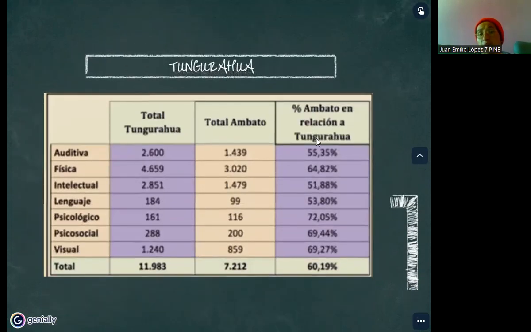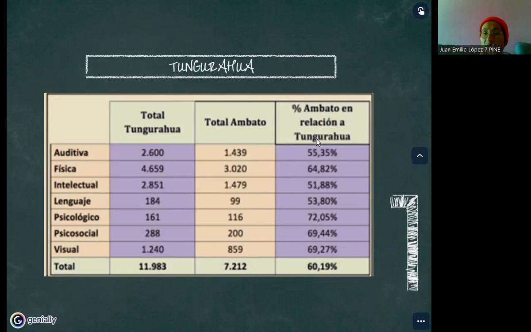And finally, we have the Tungurahua data. The data say that in Tungurahua, as in Ecuador in general, the majority of people with disabilities have a physical disability, followed by auditive and intellectual, and of course, we saw that in Tungurahua most cases are presented in Ambato because it's the capital of the province.